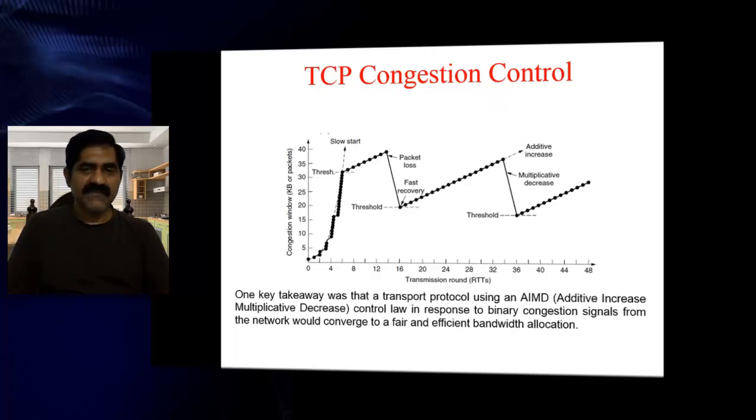Technically, after the threshold we are increasing linearly. What do you mean? We are slowly increasing, so this is nothing but additive increase. Whereas when congestion happened, you are decreasing in a rapid way, that is multiplicative decrease.